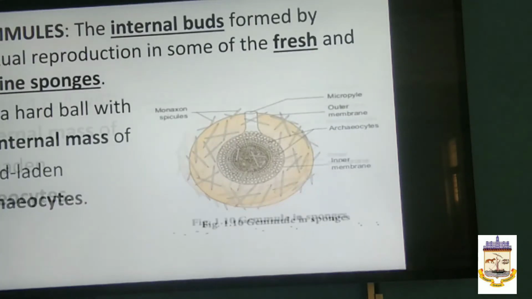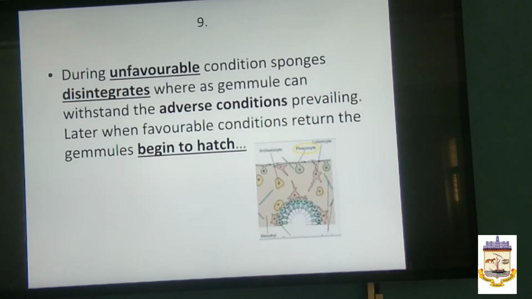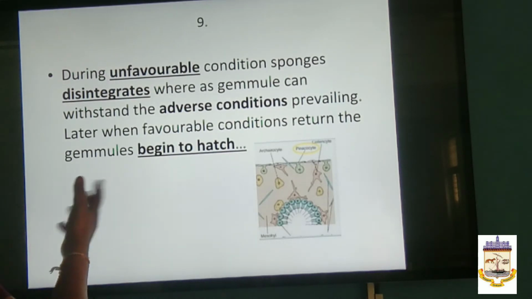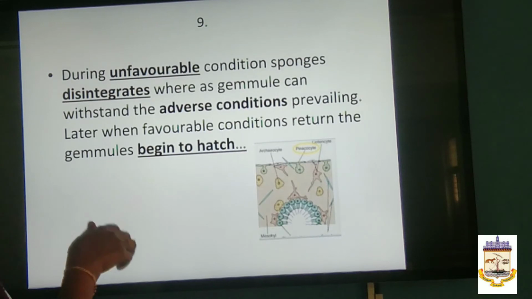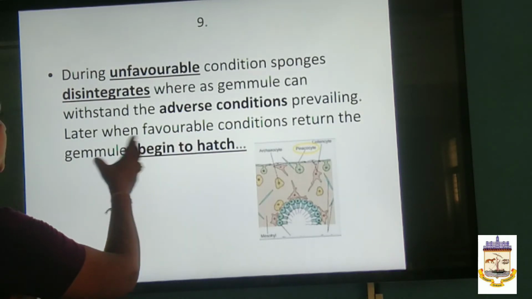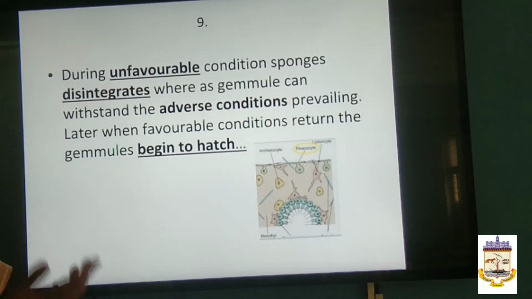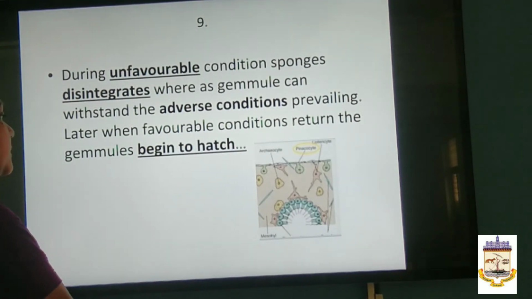And the next one is, during unfavorable condition, what will happen? The sponges disintegrate. The spicules and the outer covering, everything disintegrates, and the gemmules can withstand adverse conditions, due to the presence of food-laden archaeocytes within the body of the gemmule. Later, when favorable conditions return, the gemmules begin to hatch.